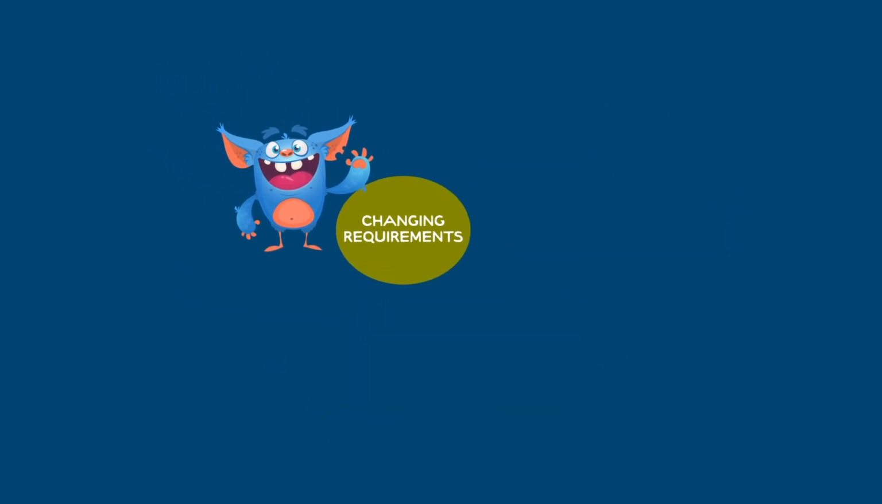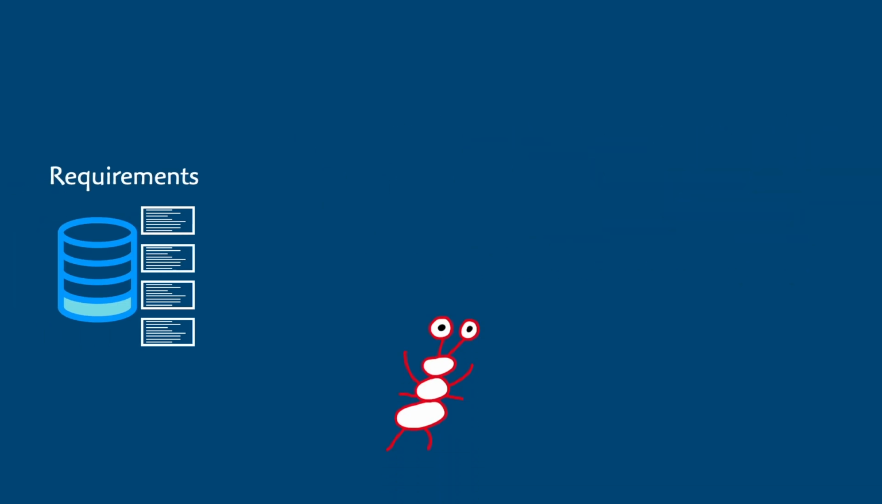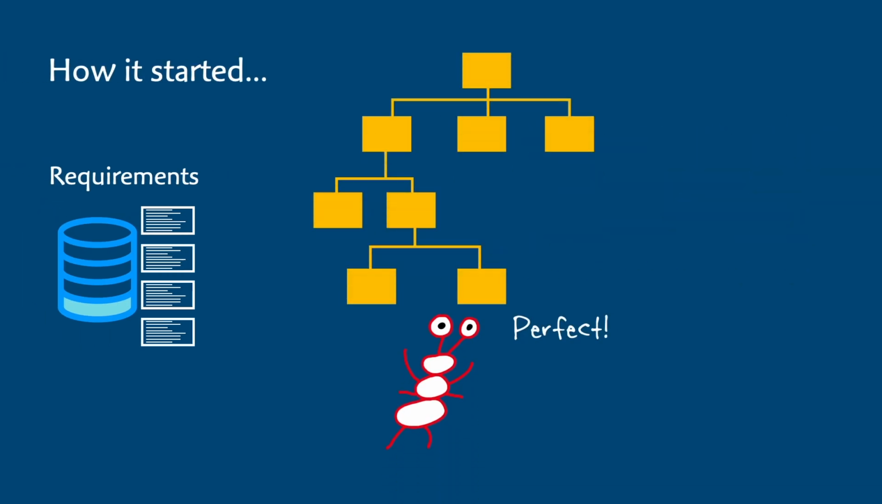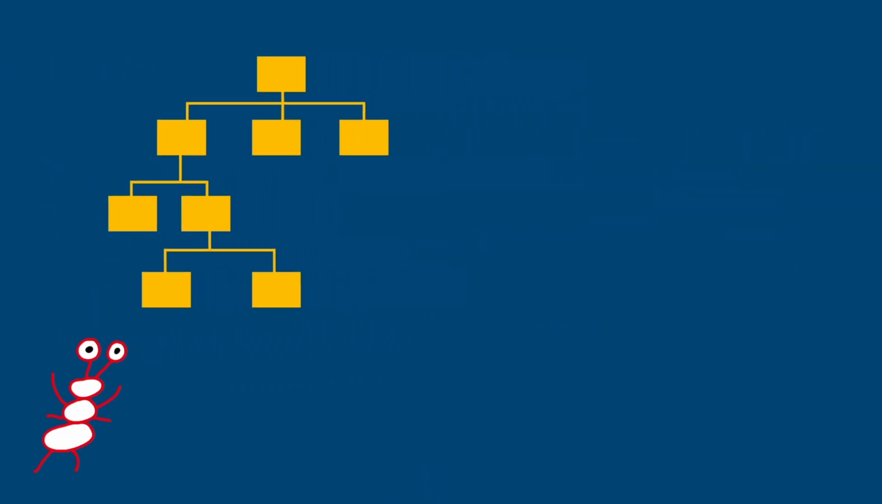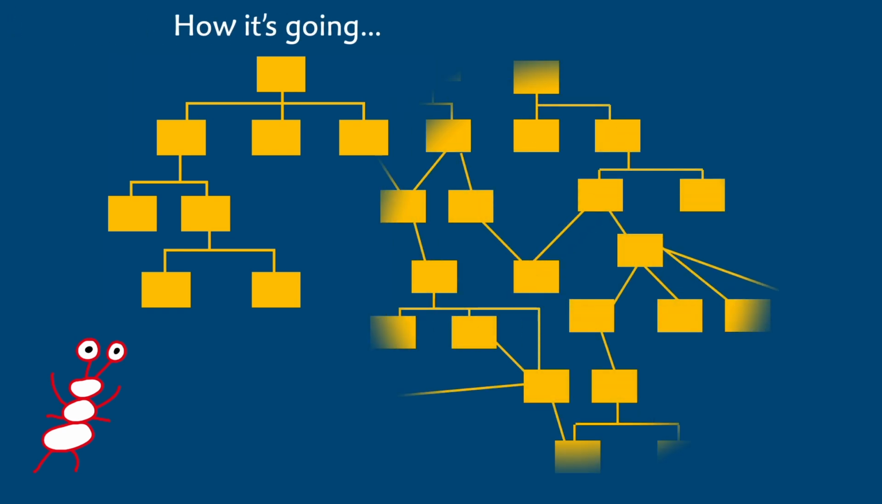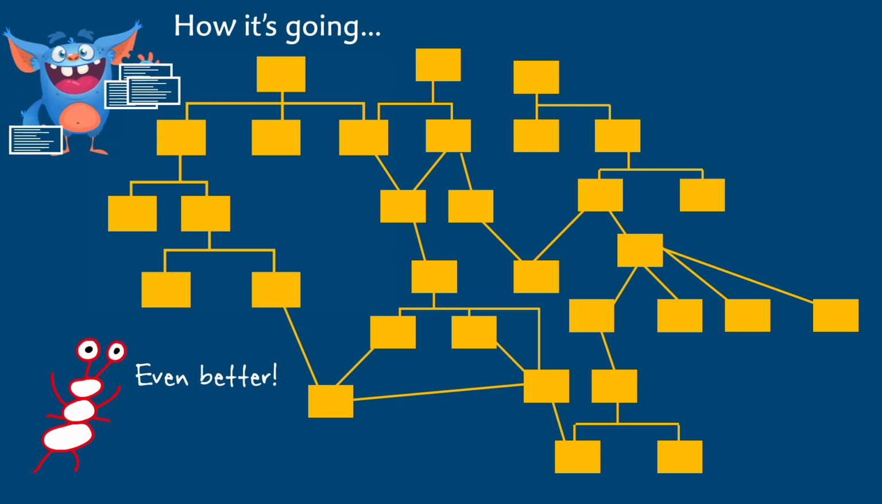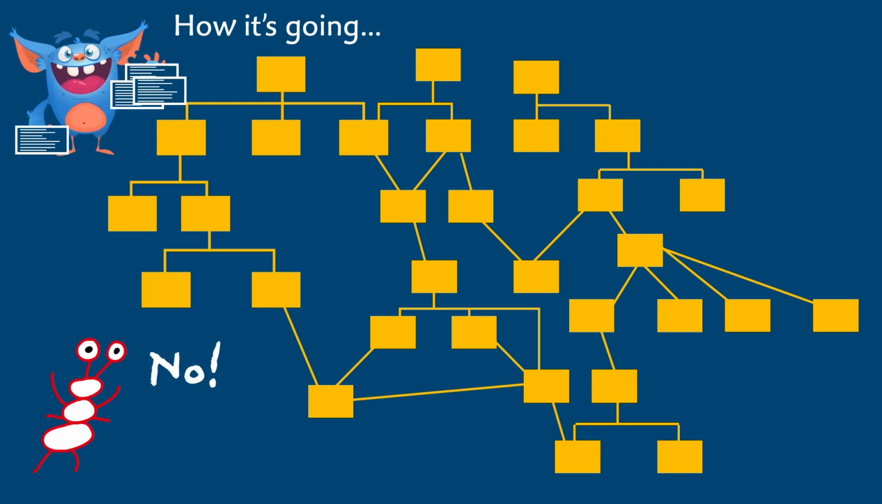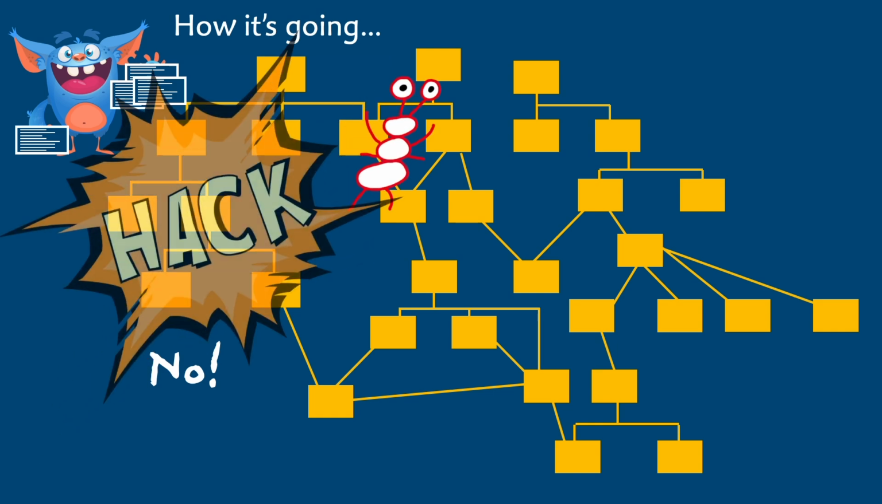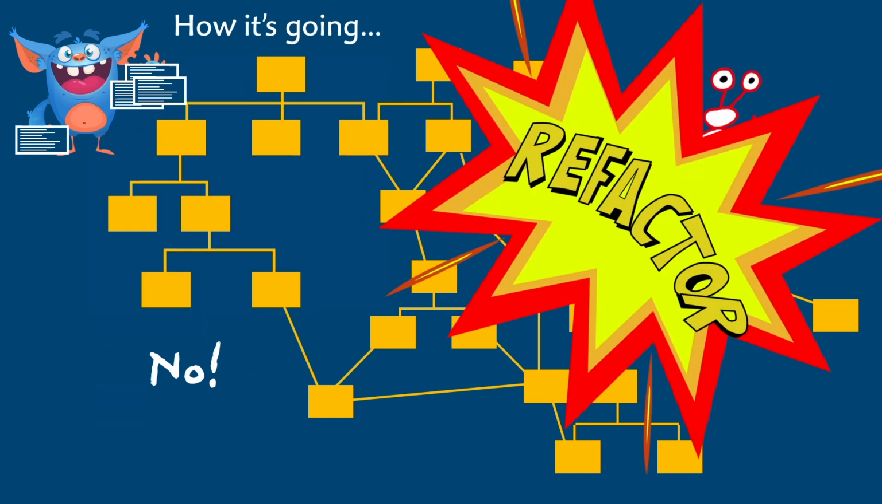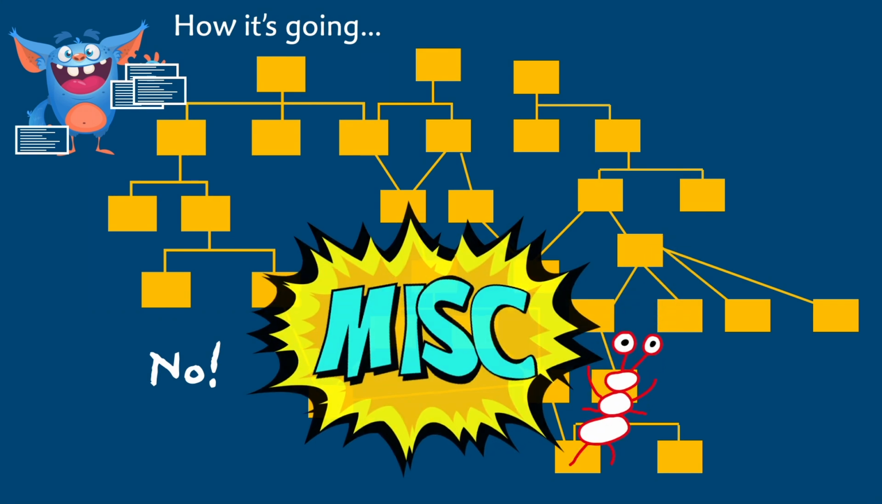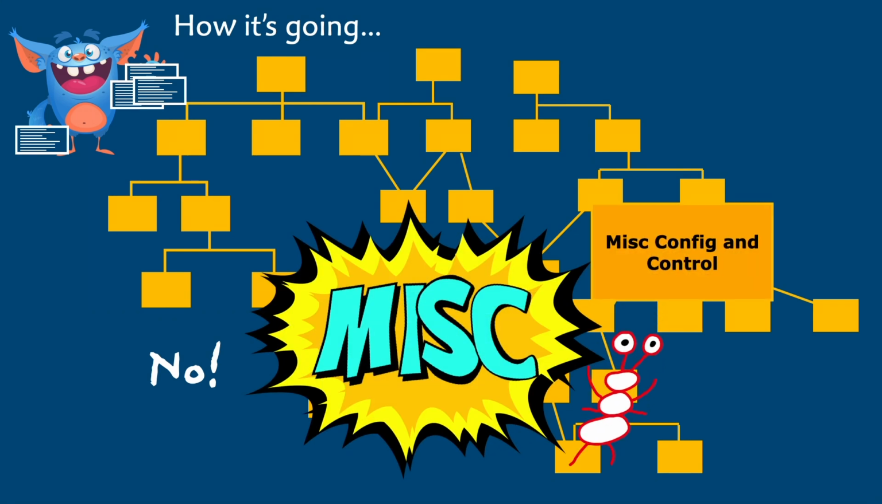Let's start with this guy. We all know that change is inevitable when it comes to requirements, the target platform, everything. The changing requirements demon likes to wait until we've invested considerable effort in our models and then pop up with changes. We don't have time to start over or restructure all of our models at this point. So we hack, refactor, and throw in a miscellaneous element or two to house the unclassifiable odds and ends.